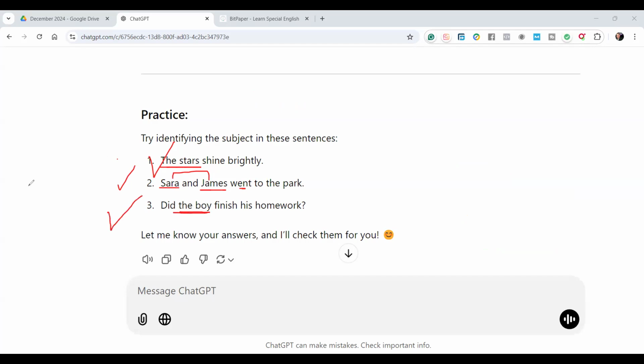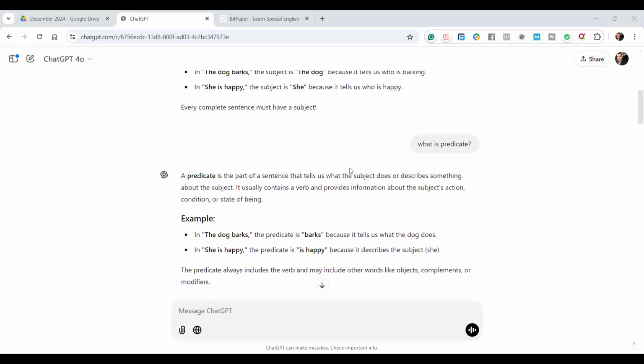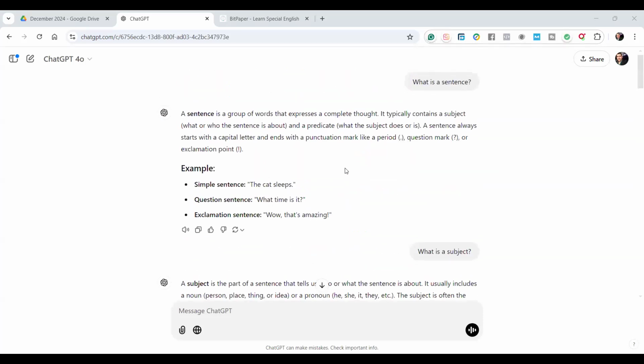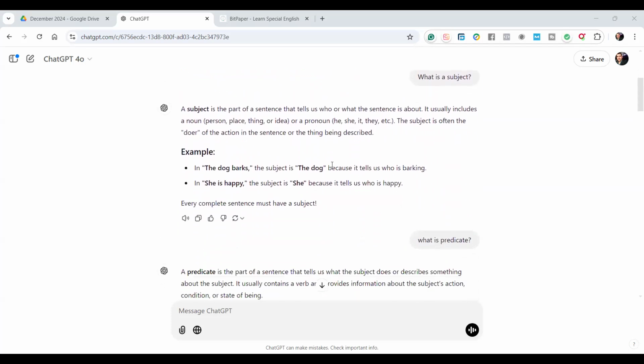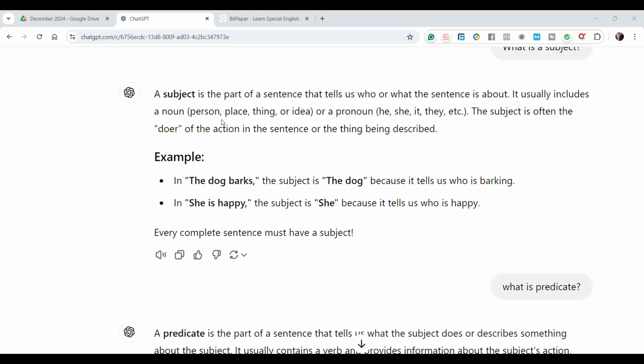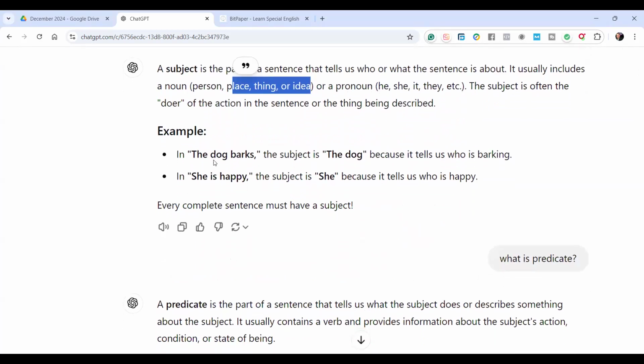So in this simple lesson, we learned more information about what is a sentence. Then we explained that the subject can be a person, place, thing, or idea that does something.